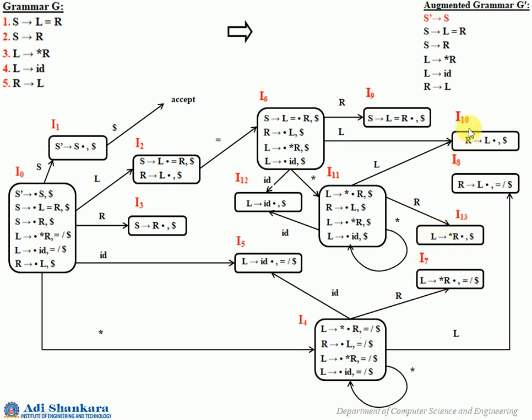Here also in I8 and I10 the same thing happens. R gives L dot is the same here and here, but only the lookahead part is different. So those kinds of states could be merged. This is the CLR1 collection, the CLR1 parser DFA.